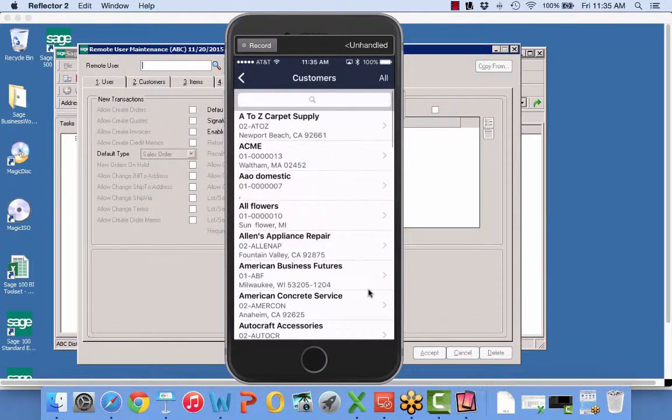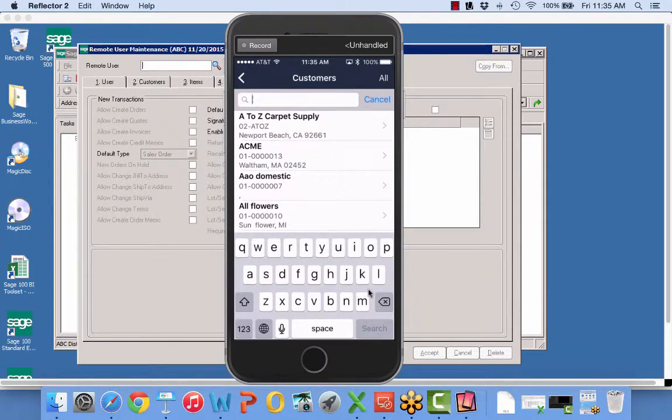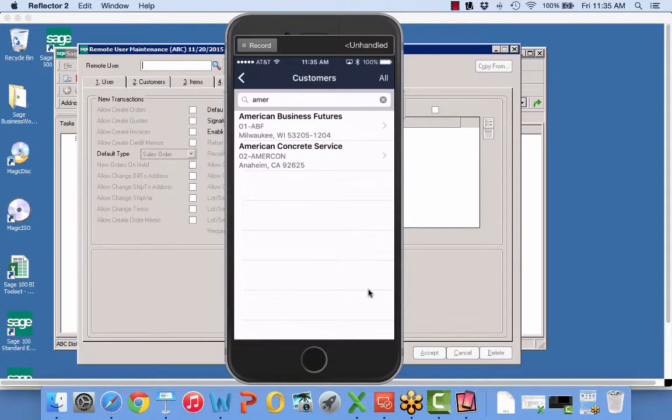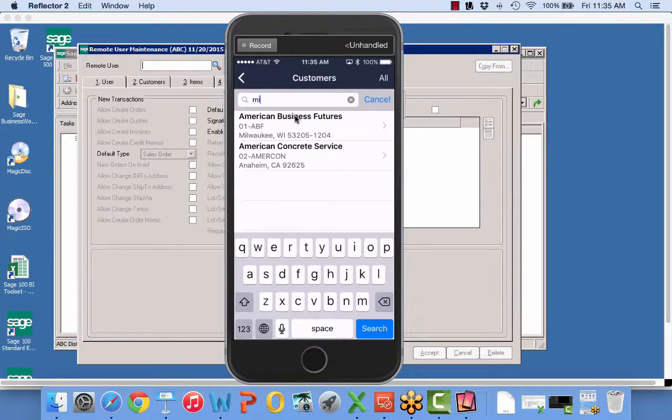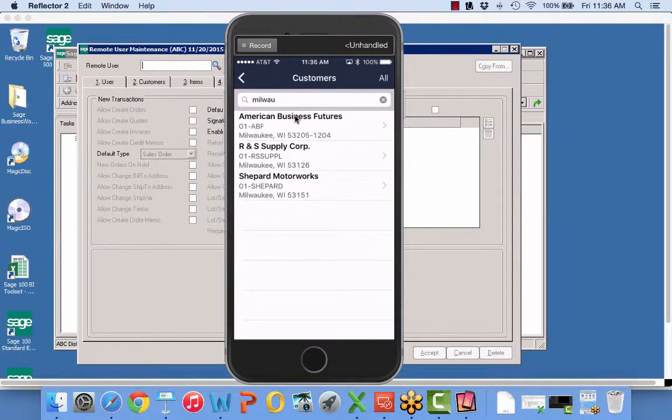All right. So I'm going to go in, and here's a customer record, and I'm going to search for my favorite customer, which is American Business Futures. And you'll see it's displaying to us the city, state, zip code, the customer number, and the customer name. And I can search for any of this information. So for example, if I'm making a trip to Milwaukee, I can just start to type in a portion of Milwaukee, and it's going to go ahead and find those.